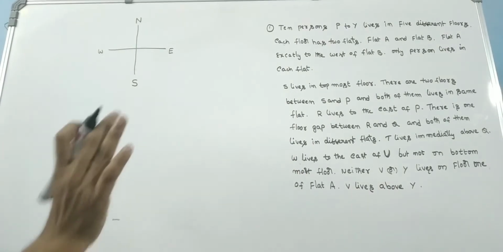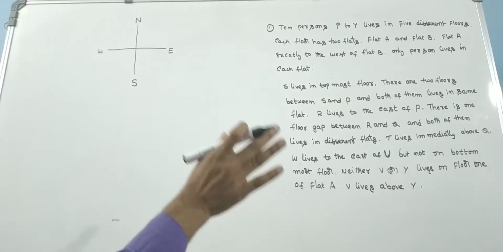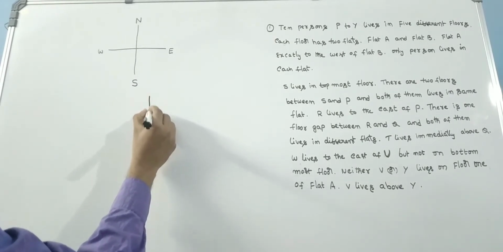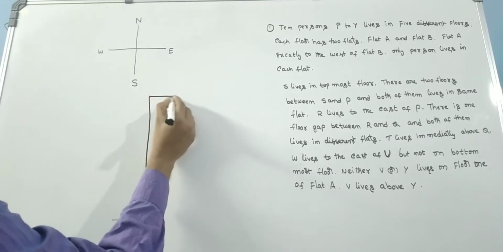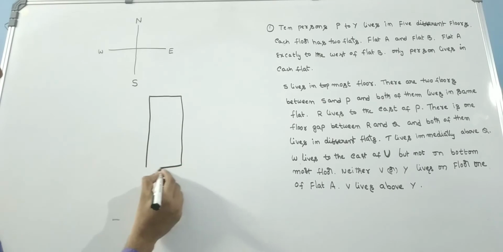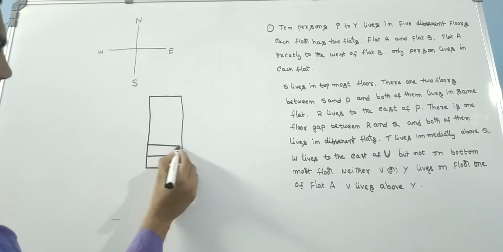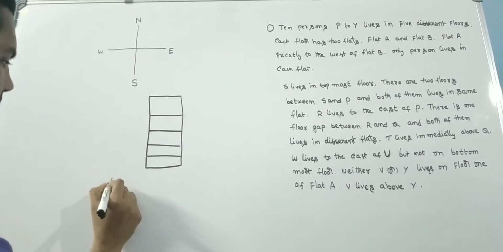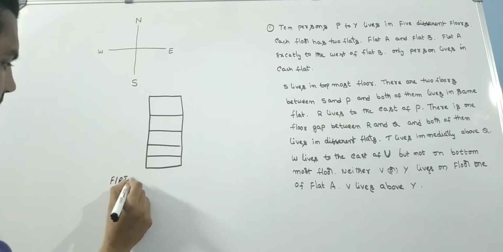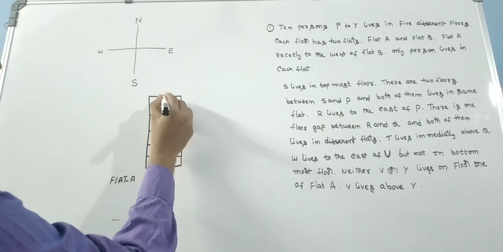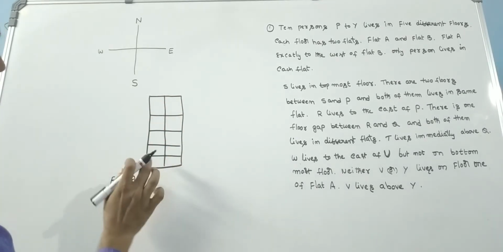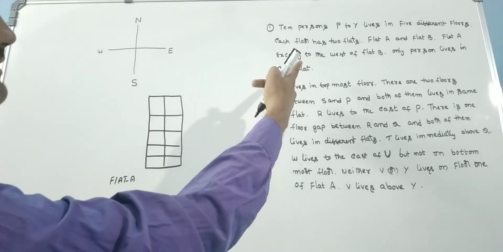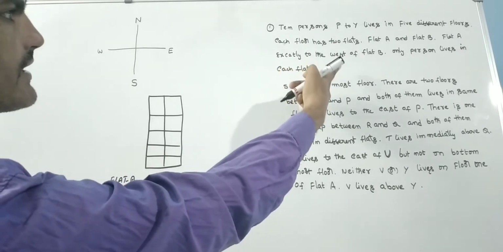See friends, whenever we solve this type of problem, we make two assumptions. First, what he has given: there are 5 floors, and each floor has 2 flats, flat A and flat B. Flat A is exactly to the west of flat B.